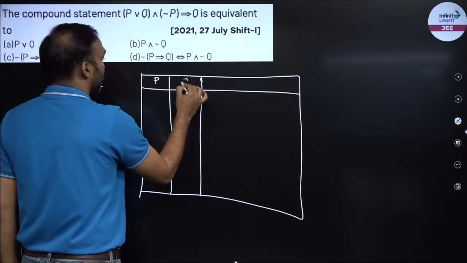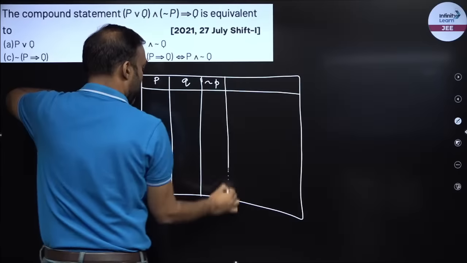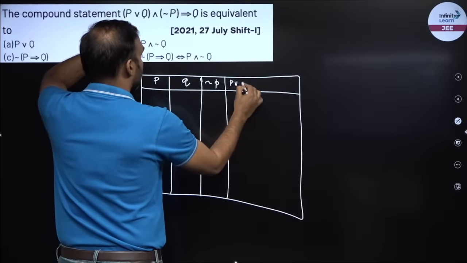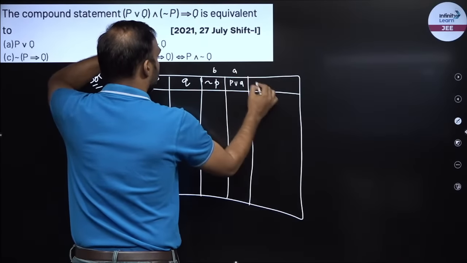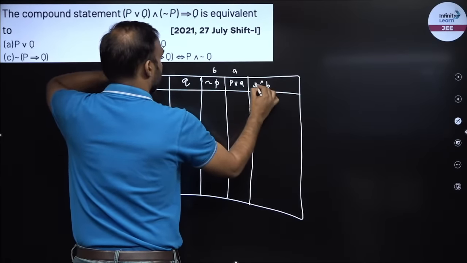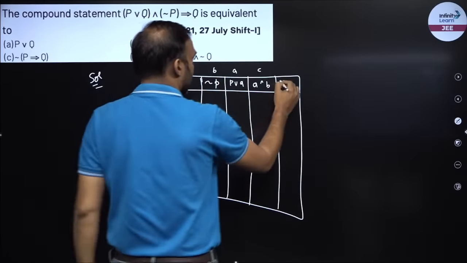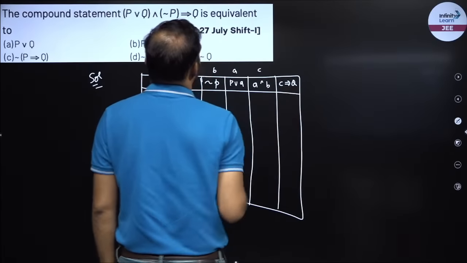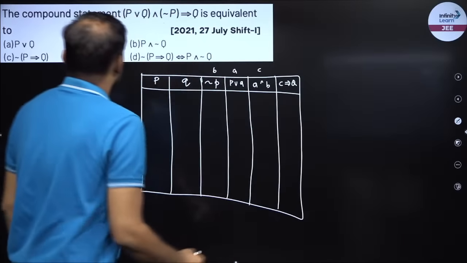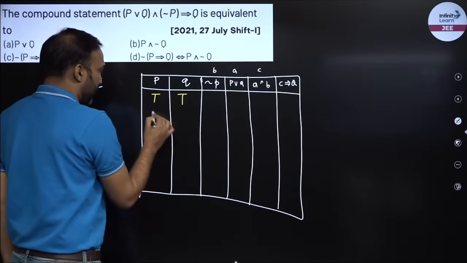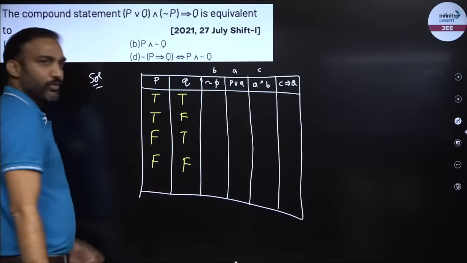So now I have P, Q, right, and we have negation of P. So let us also find negation of P. Then I need to find P union Q or Q. Then I have to find the intersection. So if this is A, this is B, then A and B, right? And I call this as C. Now C implies Q. So it would be C implies Q, right? So we'll quickly find out the truth table for these. So now we have 2, so it will be TT, TF, FT or FF, right? These are the 4 different possible ways,